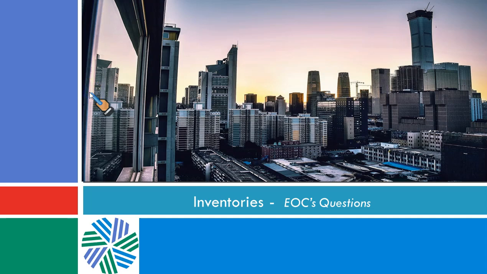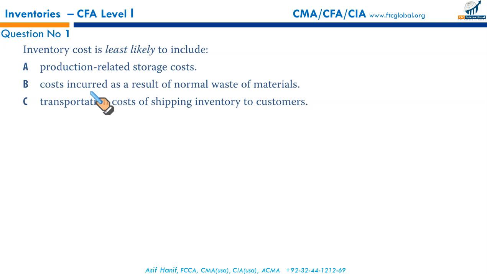Inventory EOCs, starting from question number 1. Inventory cost is least likely to include what? Production related storage cost, the cost of storage for raw material, for work in process. Yes, it's a part of product cost.